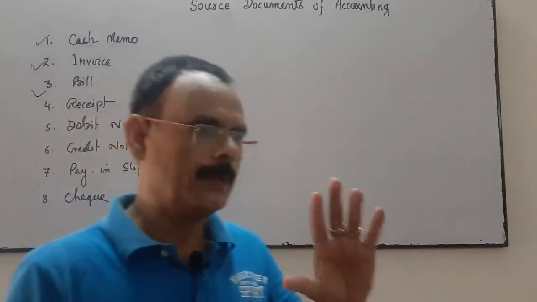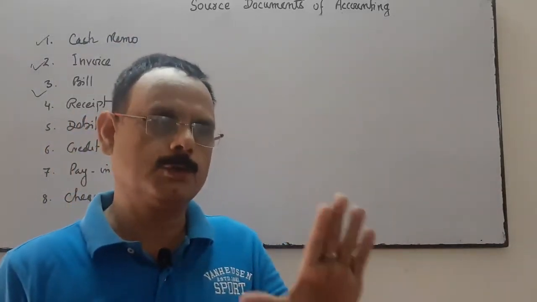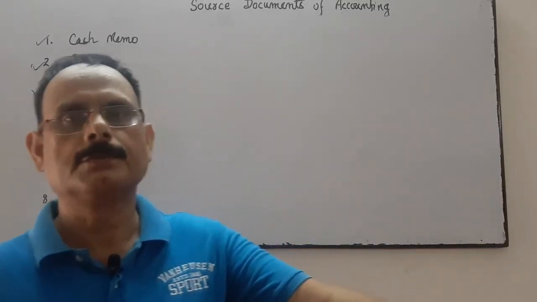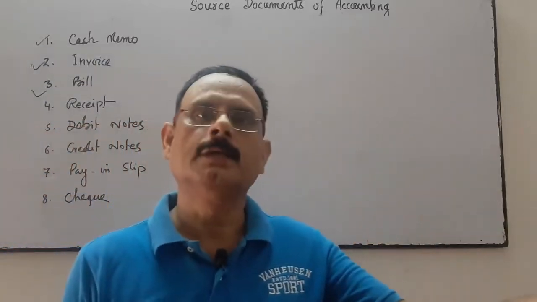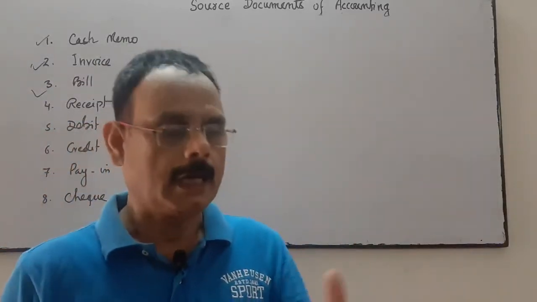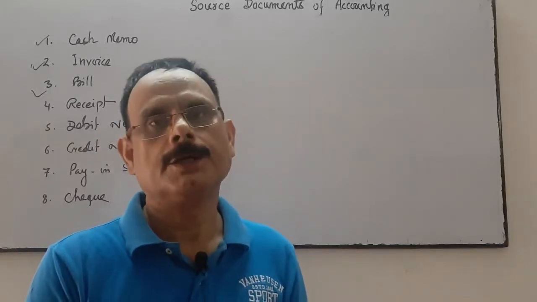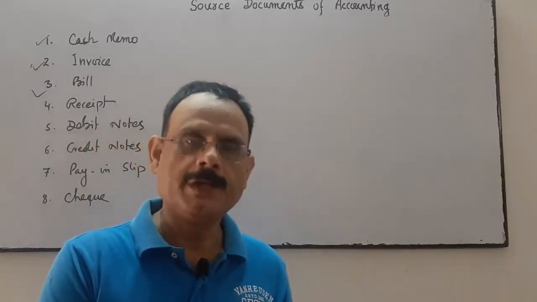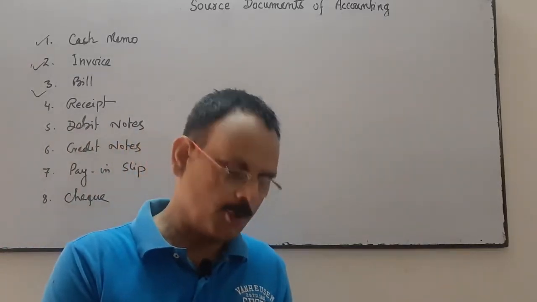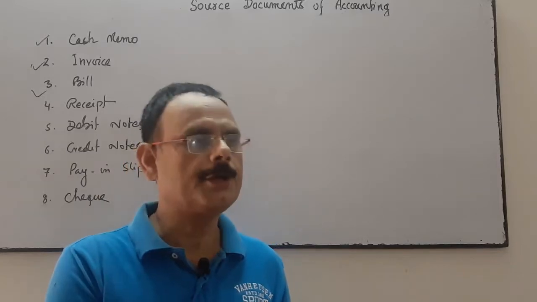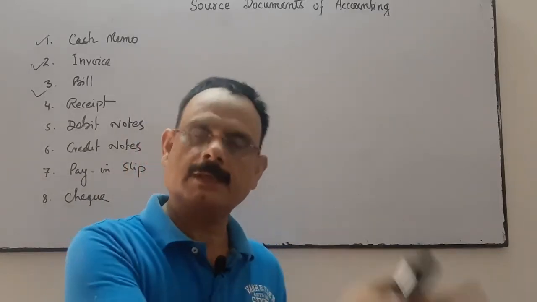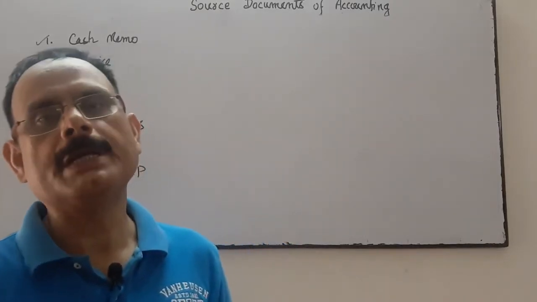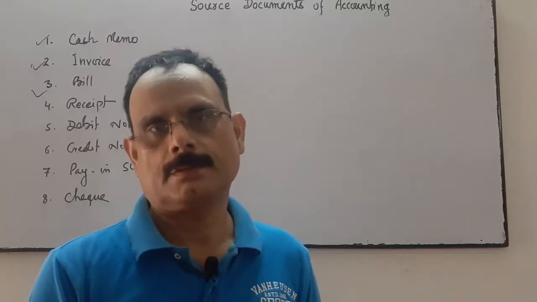So when we sold the goods on credit to our customer, what we issue? What we will give to the customer? Invoice. And we prepare invoice in duplicate. Original copy will be given to the customer and duplicate copy, carbon copy will be retained by us. Okay.